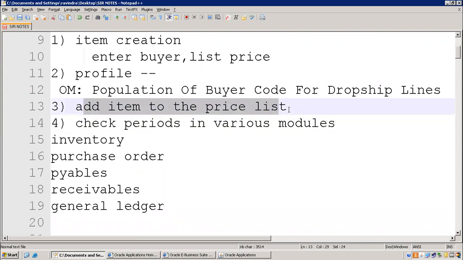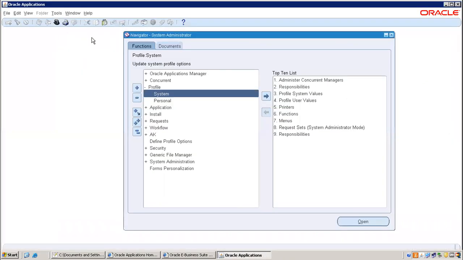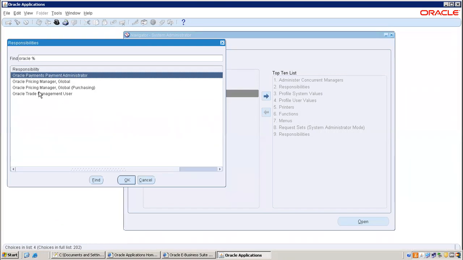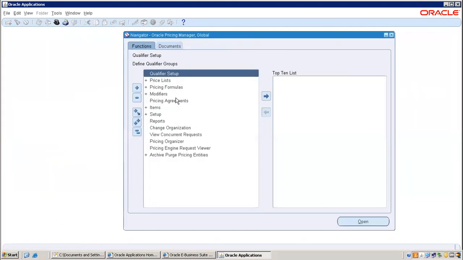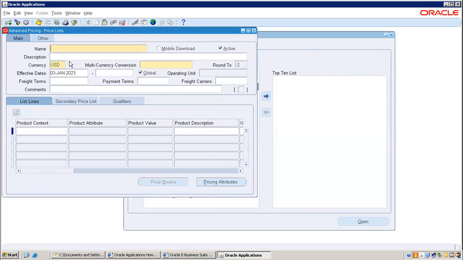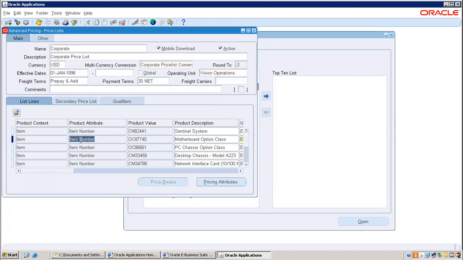Add item to the price list. Price list means there is a module, Oracle Pricing Manager, Global price list. Throughout the flows, we are using only one price list, called Corporate. If you want to populate the previous fields, I told you a shortcut. Do you remember that? Shift F5.